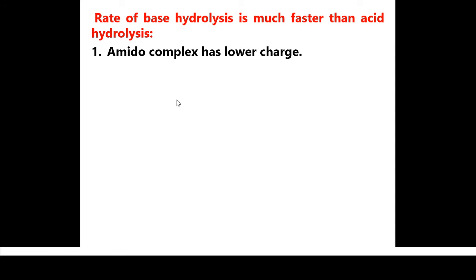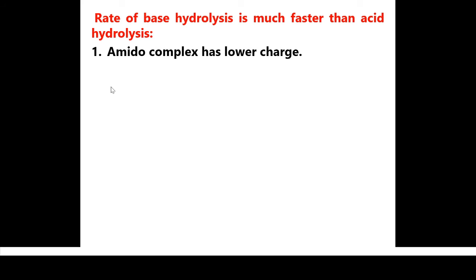Okay students, and if we consider acid hydrolysis, we have already seen that if there are two complexes, the first complex carries higher charge and the second complex carries lower charge. In the higher charge complex, there is strong attraction or bonding between the ligands and the central metal atom. So in this case, the central metal atom is unable to give up the leaving group easily as compared to the second complex.